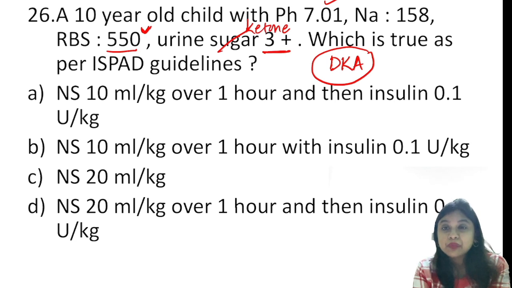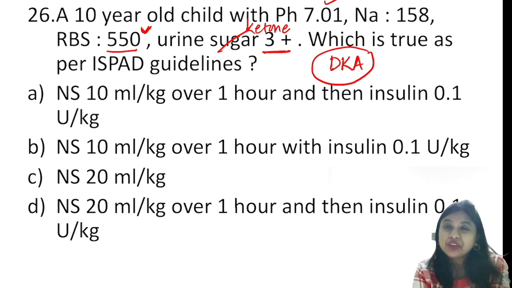So the child may present with the first episode of diabetic ketoacidosis, and while managing DKA, you might understand that you are diagnosing the child to be of type 1 diabetes mellitus for the very first time. There can be a history of nocturnal enuresis, polyuria, polydipsia, weight loss, but when the child presents to you in the emergency, there is going to be rapid work of breathing, the fruity smell, abdominal pain, and vomiting can be there.